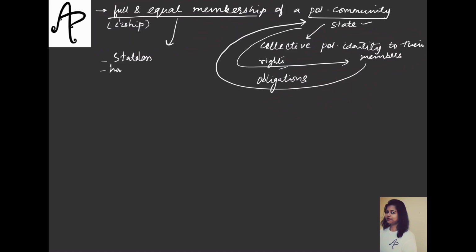Or the homeless people who are living in some other country, let's say either in asylum or as illegal migrants or refugees. So the point is that when we think about these people who do not have a state which is granting them a membership, who do not have any basic rights, even basic rights like health, education are not provided to them. So in this case, you will understand what is the significance of a full and equal membership.